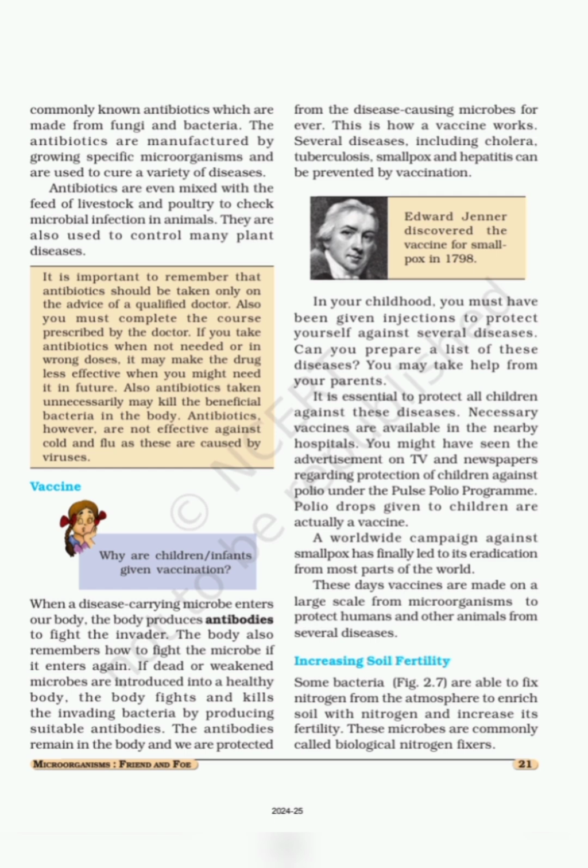When any disease causing microbes enter our body, then our body produces antibodies to fight with the outsider microbes, or we call them invaders. Antibodies are the dead or weakened microbes which know how to fight with the invaders and protect us from the disease that they might cause in our body. This is how vaccine works.